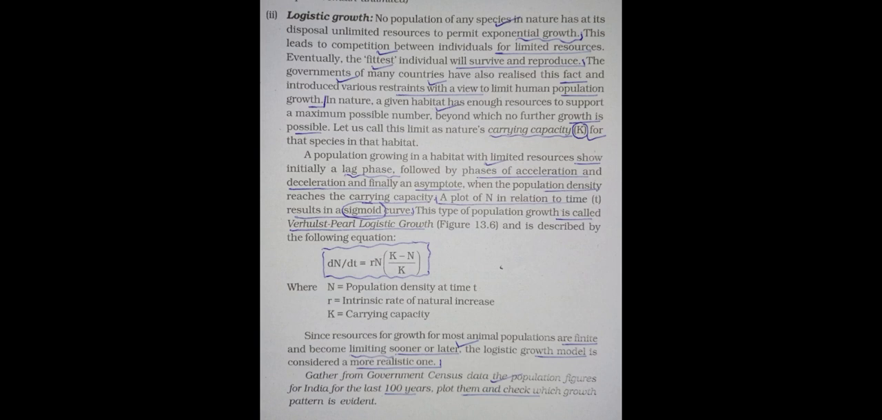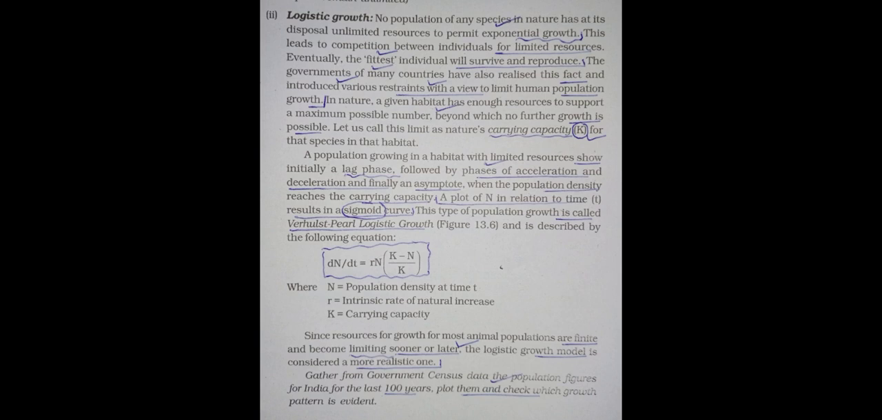So since resources for growth for most animal populations are limited and become limiting sooner or later, this growth model is considered more realistic. So this question is completed.